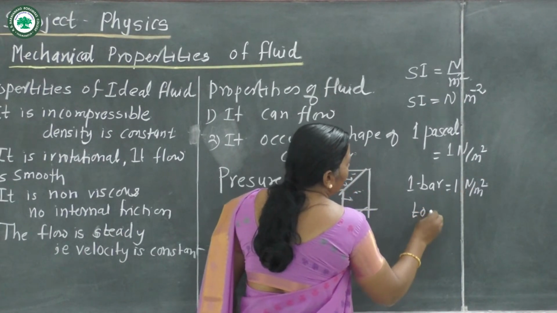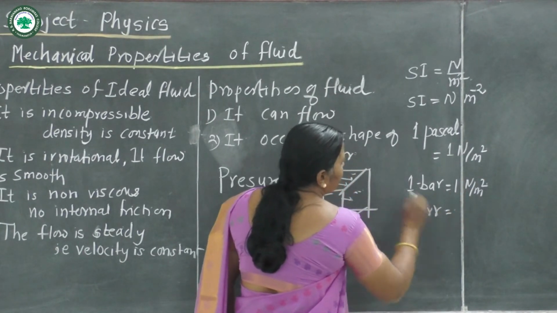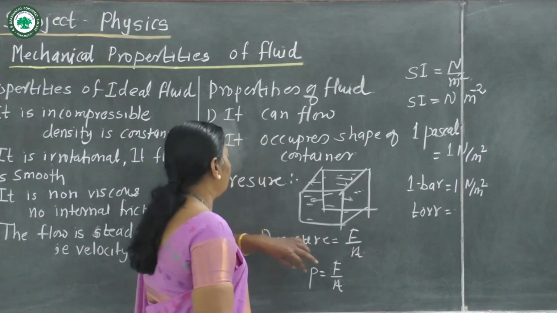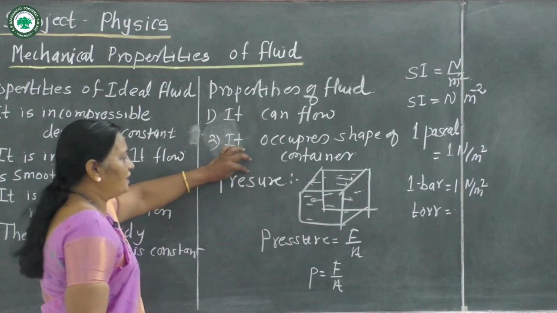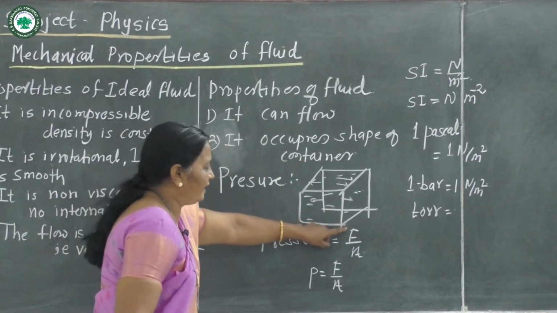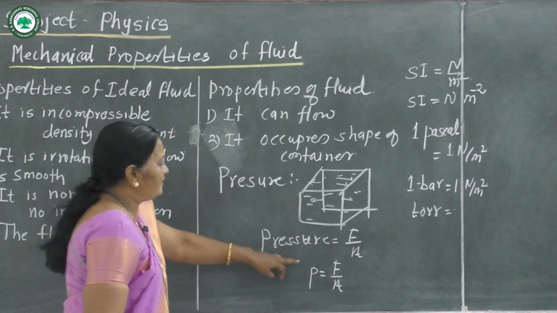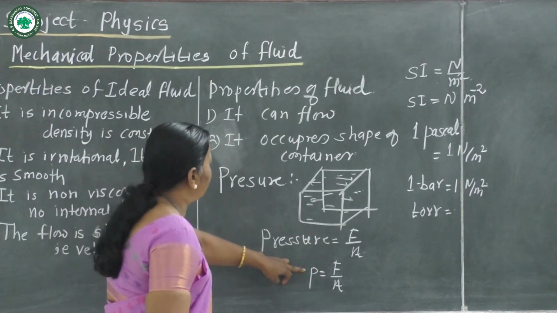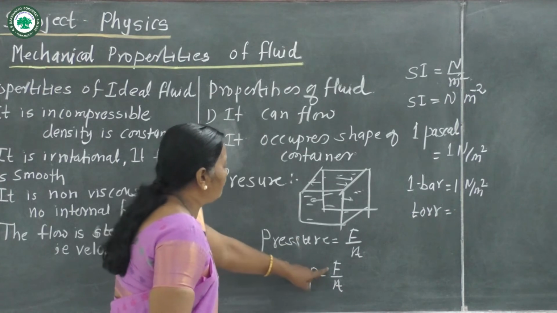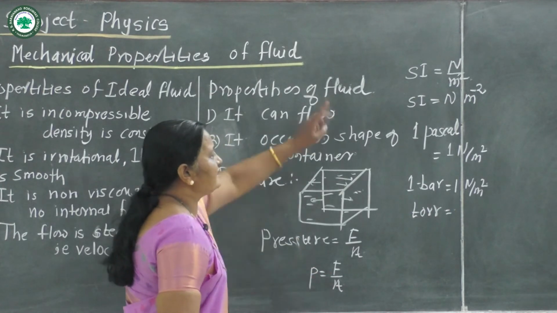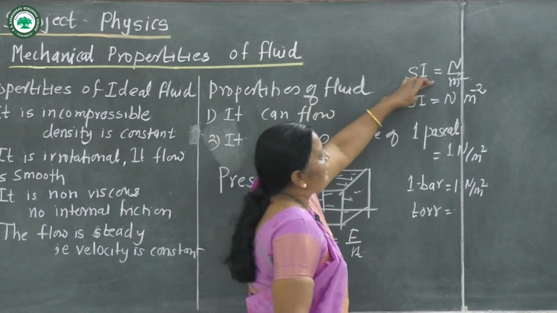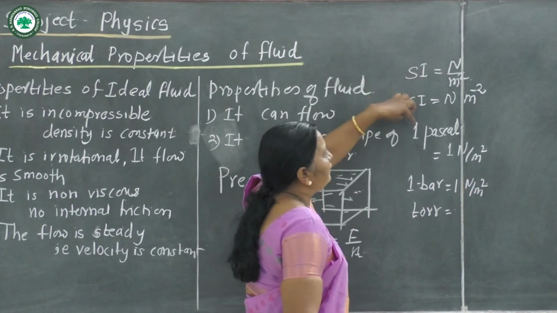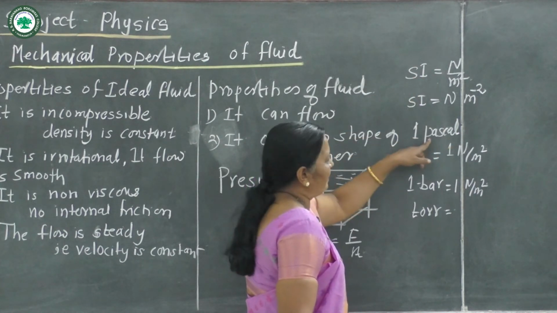Again, torr is also a unit of pressure. See, what is pressure? Pressure is force per unit area, P is equal to F upon A. SI unit is Newton per meter square. 1 Newton per meter square is called a Pascal.